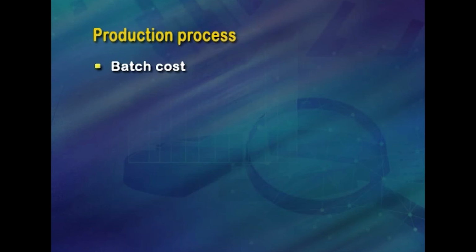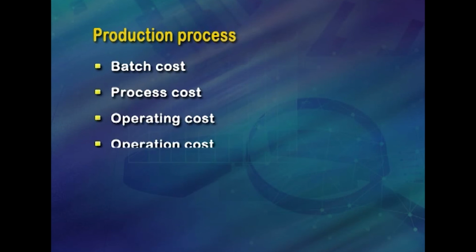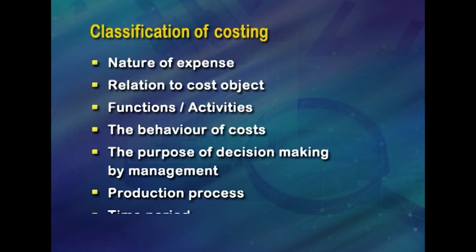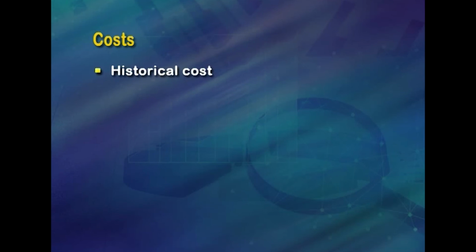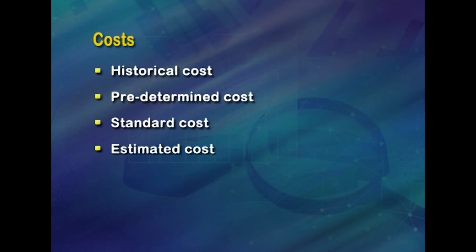Based on the production process of the industries, it can be classified into batch, process, operating, operation, contract and joint. And the final one is time period. Based on a time period of assessment or any other specific purpose, costs can be classified into historical costs, predetermined costs, standard and estimated costs.